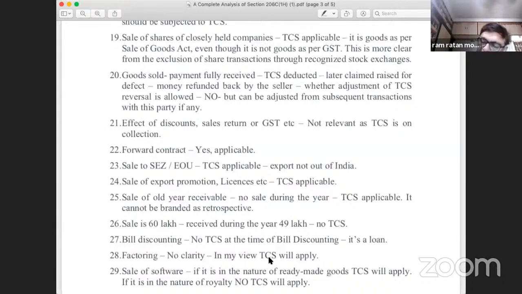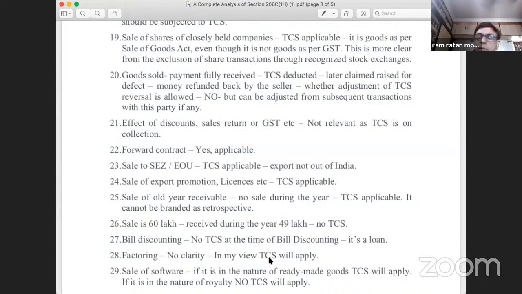Now, again, coming back to the same example, we have sold goods to the same customer for rupees 1 crore, inclusive of GST. The customer has not paid us the amount. Right? Now, in the month of November, the customer raises a claim of rupees 10 lakhs. So the customer pays me the net amount of rupees 90 lakhs only. The vendor is agreeing to the defect, right? And the customer is now paying only rupees 90 lakhs.